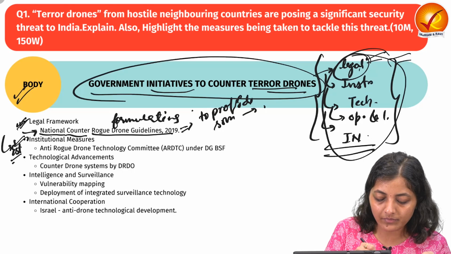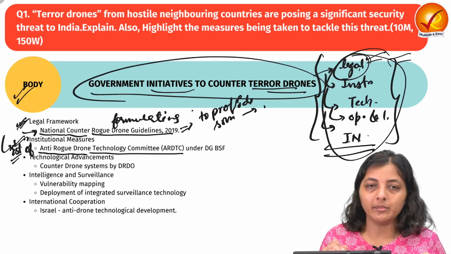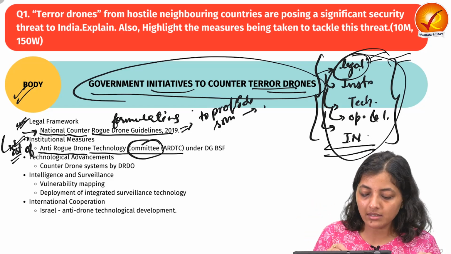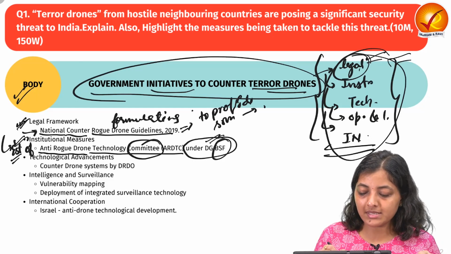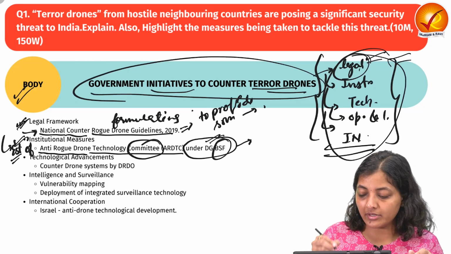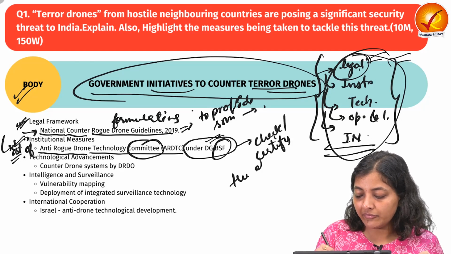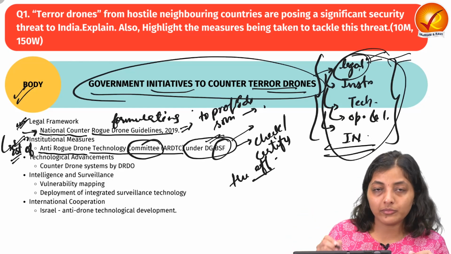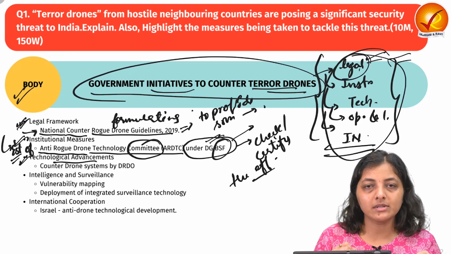The government has established the Anti-Rogue Drone Technology Committee, established under the DG BSF, and it has the mandate to check and certify the effectiveness of the technologies available to counter terror drones.